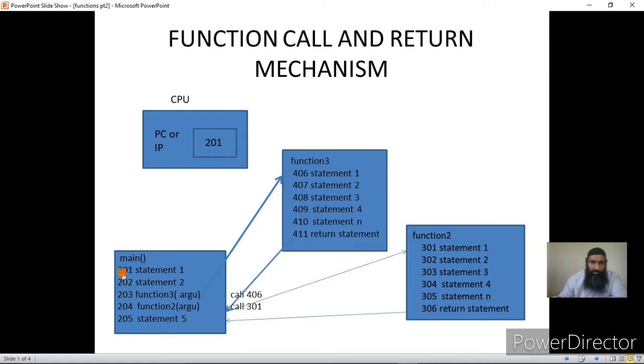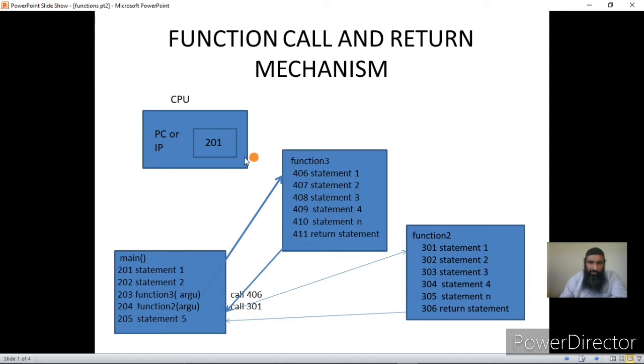The statements will be ultimately translated into the machine instructions, but for the simplicity of your understanding, and particularly for those students who don't have a computer architecture background, I say that my main consists of set of statements, and these statements are stored in a memory because CPU needs the program to be in the memory, that is RAM, so that it can be executed.